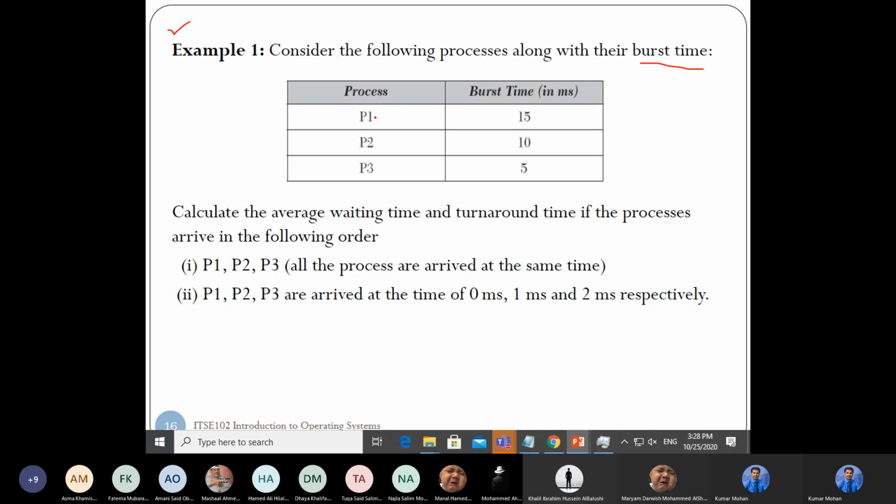How many processes are there? Totally how many processes are there? Three: P1, P2 and P3. Burst time means how much time it takes to execute. What is the time given to P1? 15. What is the time given to P2? 10. What is the time given to P3? 5. Okay. Now, calculate the average waiting time and turnaround time.